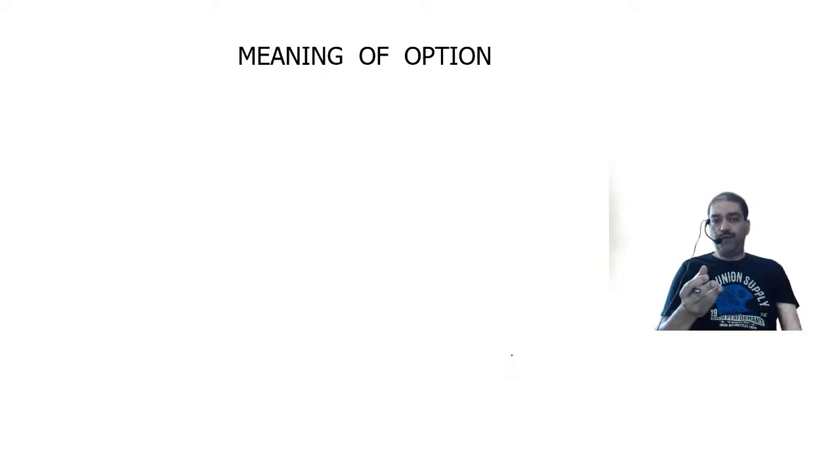I give you an example. I purchase a ticket for a movie, I pay 250 rupees. So I have got the right to watch the movie, to go for that particular show on that particular day and time.